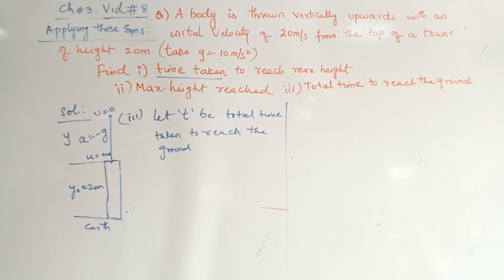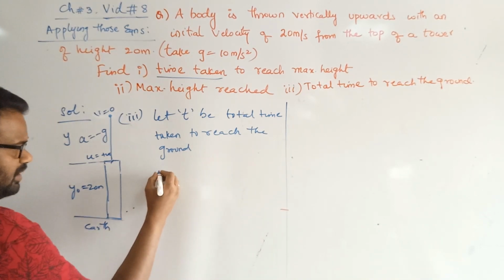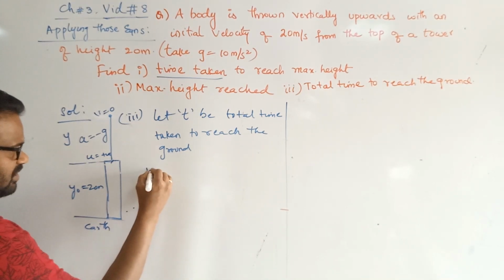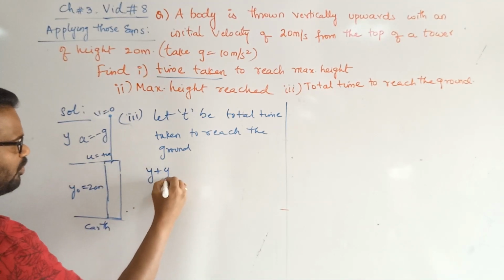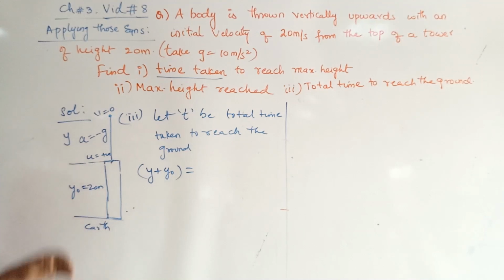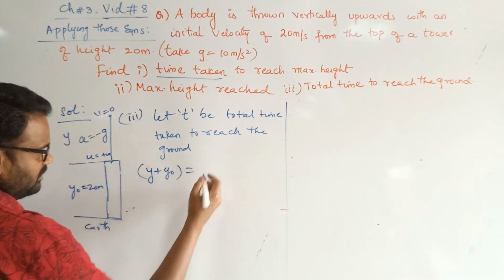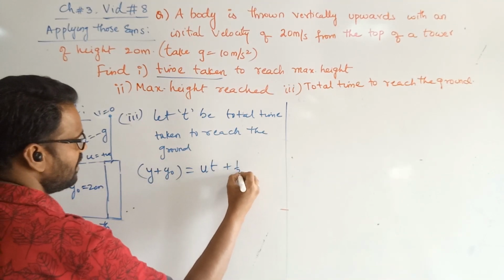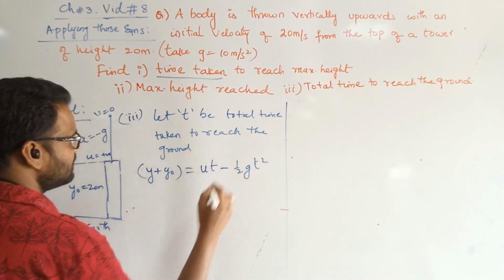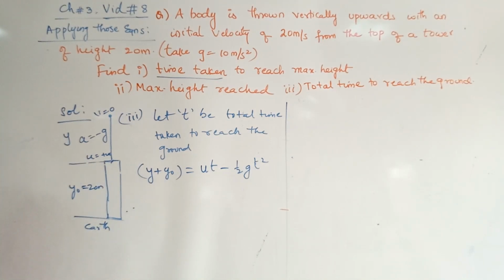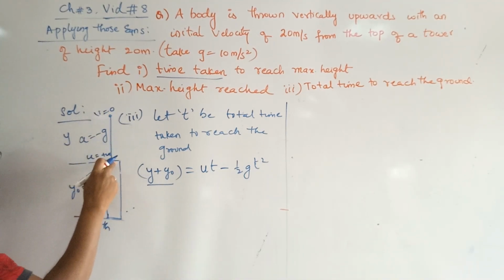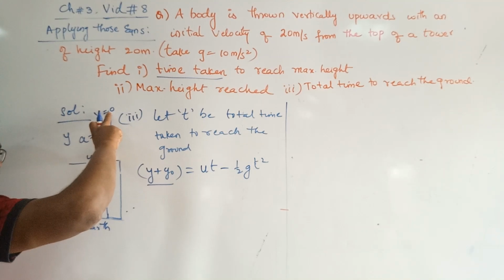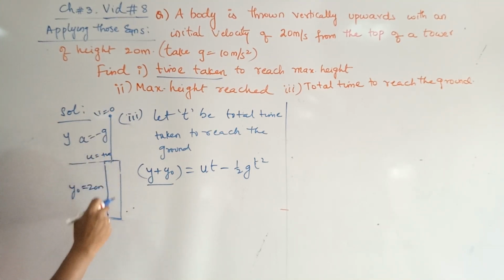Now how can we use this t in the equation? Use the equation h equals ut plus half at square. What is h here? The total height the body has to travel is y plus y naught, which is h equals ut plus half gt square, plus or minus half gt square. Now what is this y plus y naught actually corresponding to? Y plus y naught from here to here and again from here. The net displacement of y is equal to 0.